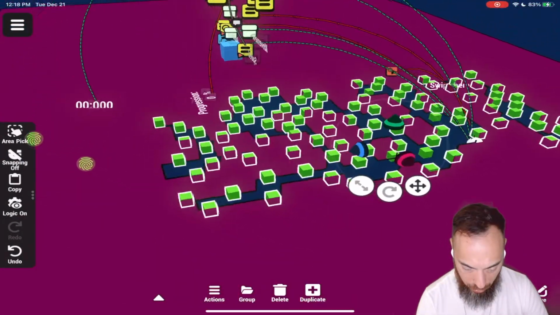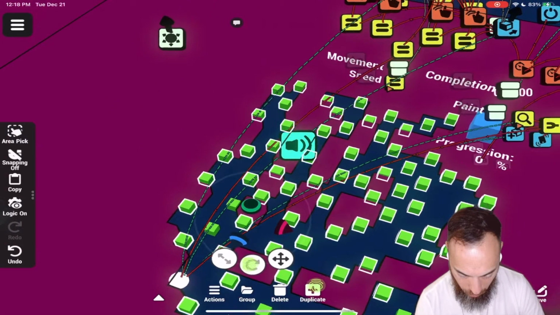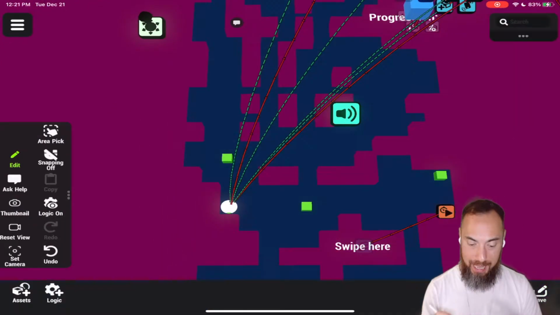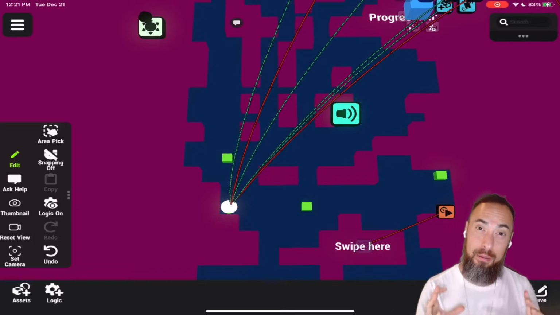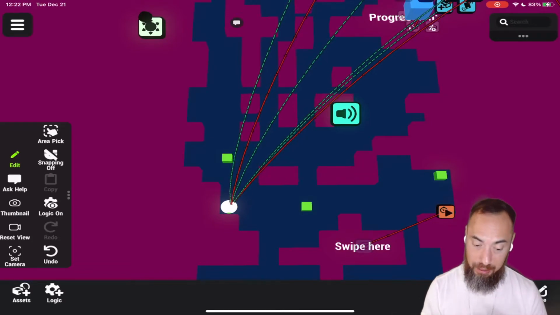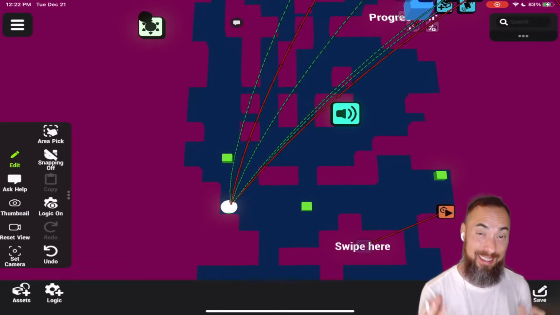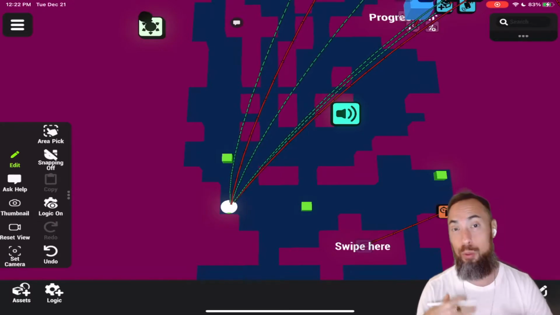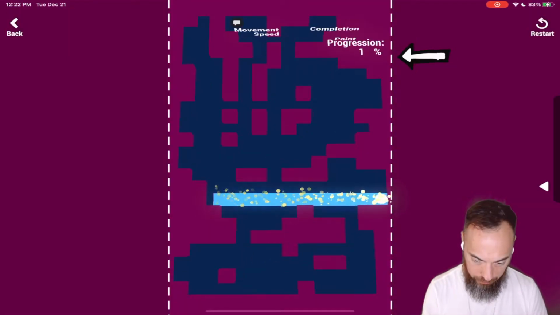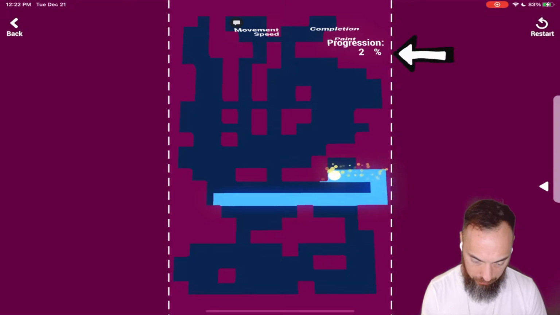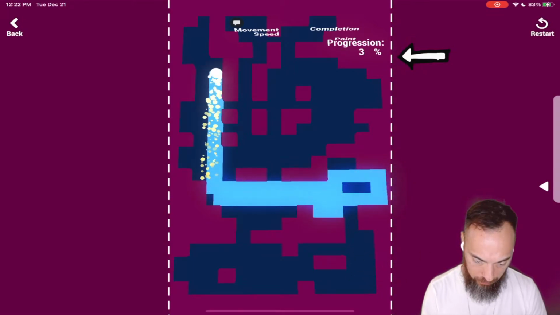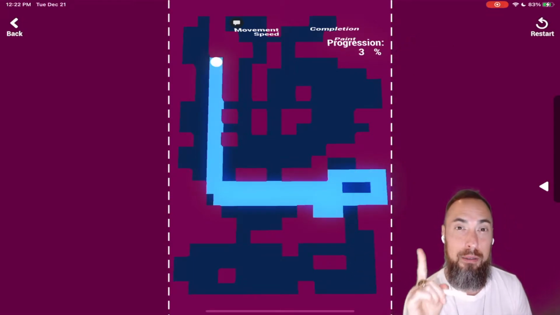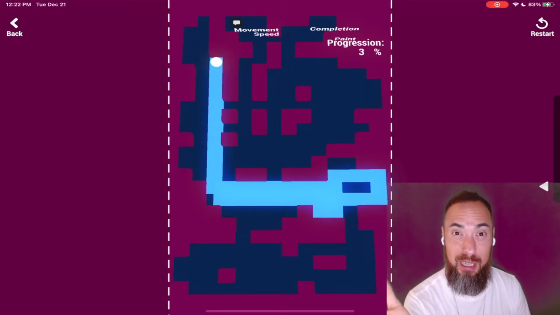It looks like we got all of the cubes except for 3. So I'm gonna delete it and see if this messes with the completion. If it does, we should just be able to get these 3 and then have the game be over. If not, we're gonna have to play around some more. It looks like each cube is a single percent, and once you get 100, then the game gets complete.